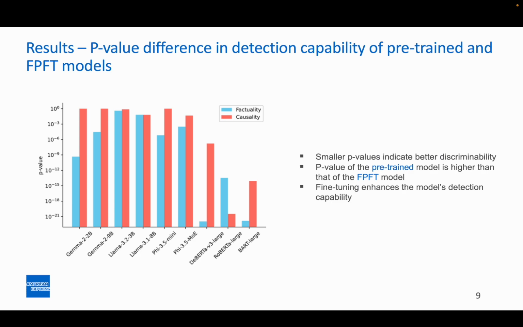On this page we use the rank sum test to compare the discriminability of pre-trained and fine-tuned models. Here, a smaller p-value indicates better discriminability. The bar chart shows the difference in p-value between the pre-trained model and the fine-tuned model. We can see that consistently, the p-value of the pre-trained model is higher than that of the fine-tuned model, indicating that fine-tuning can enhance the model's issue detection capability.